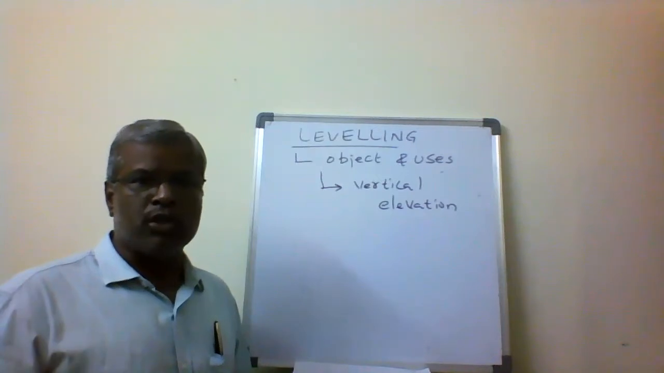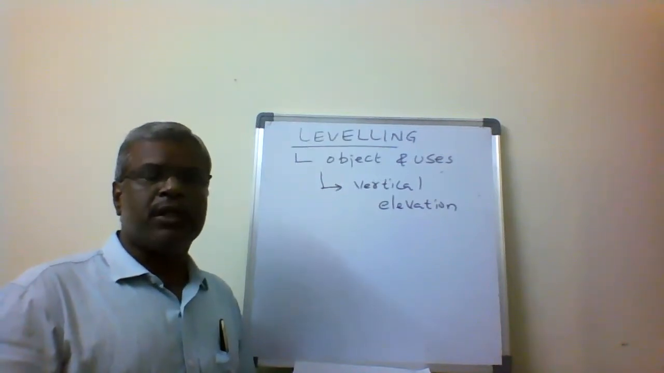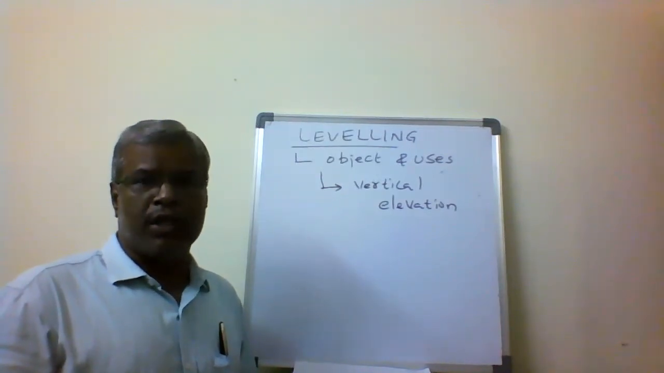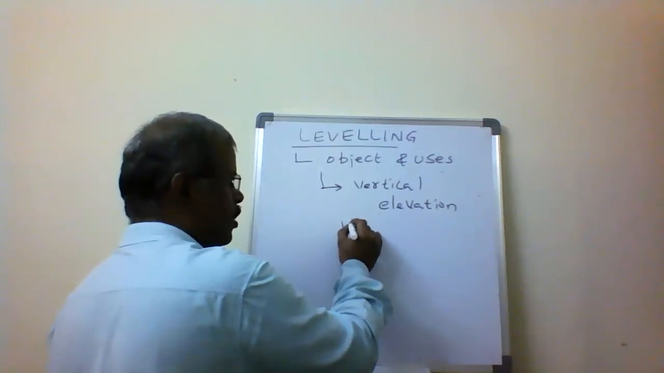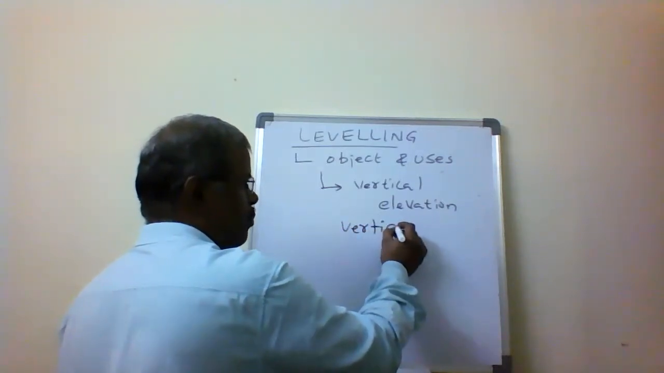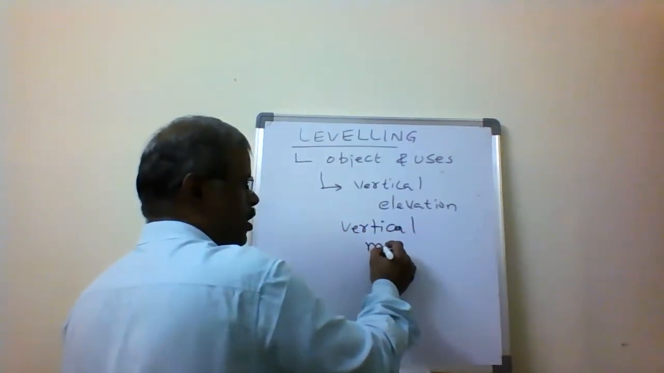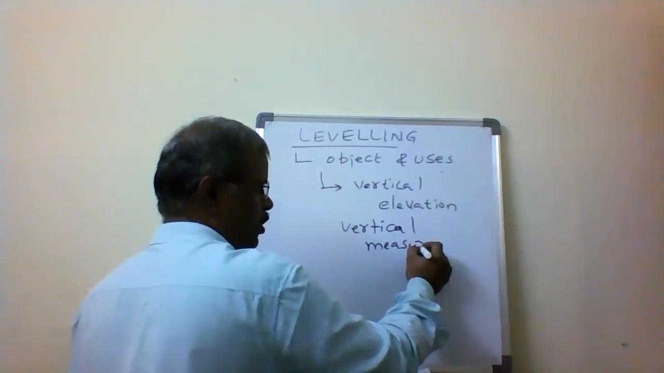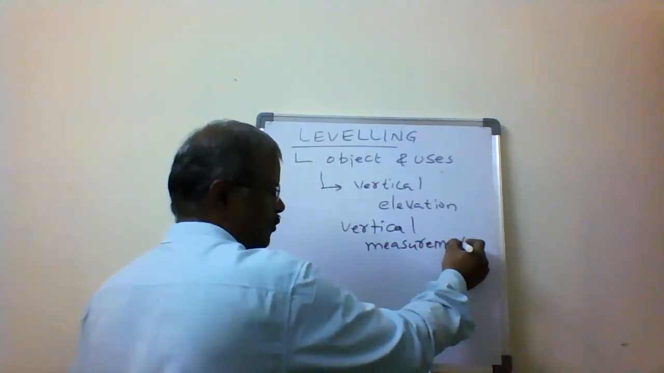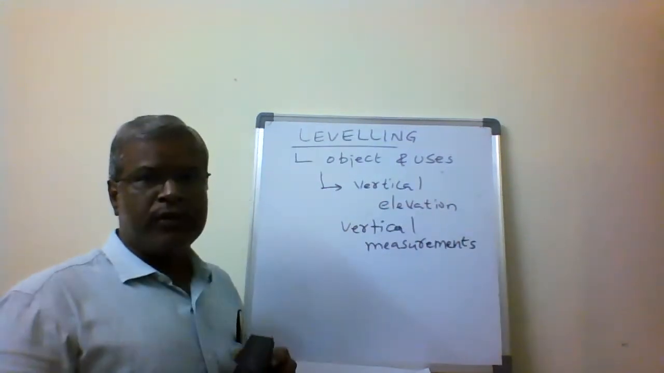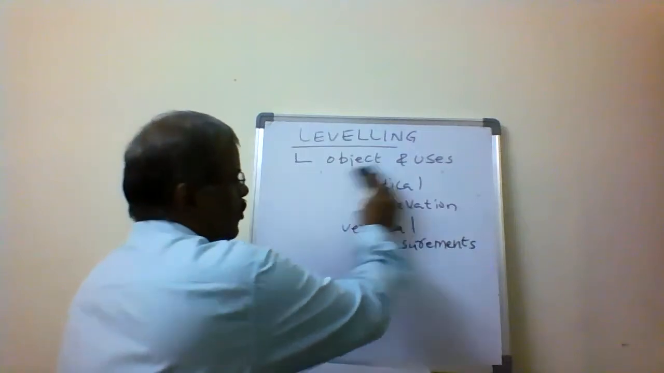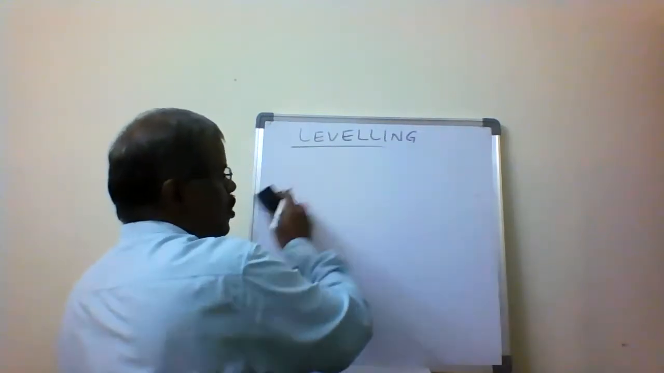Here the main objective is that we measure the vertical distance or the vertical measurement. So finally, vertical elevation or vertical measurements we measure by using the leveling process, and we carry out the leveling survey. This is the object. Then what are the uses of leveling?